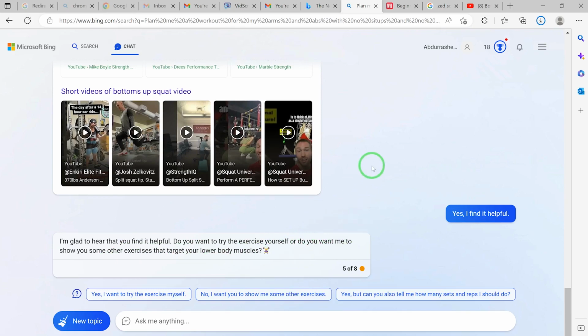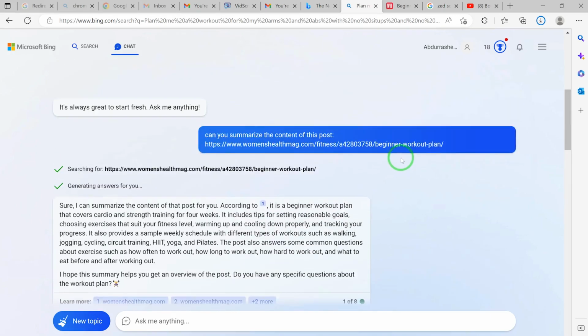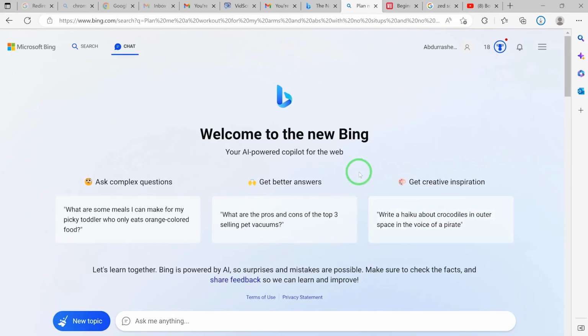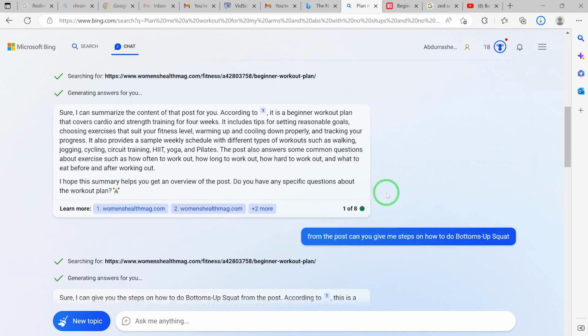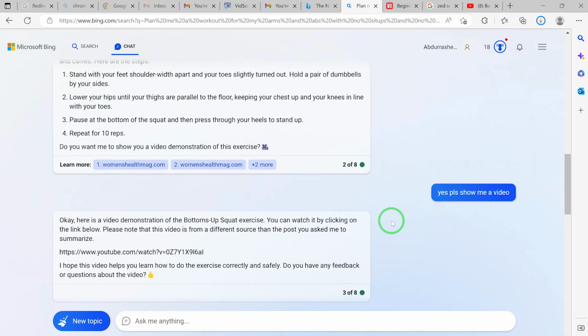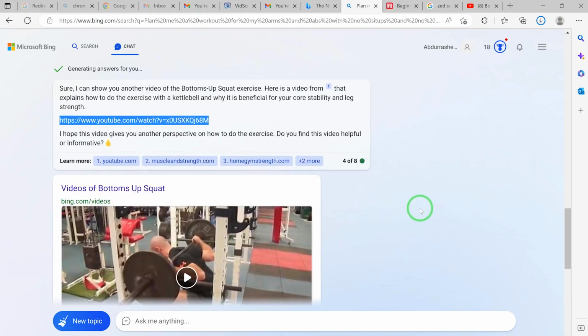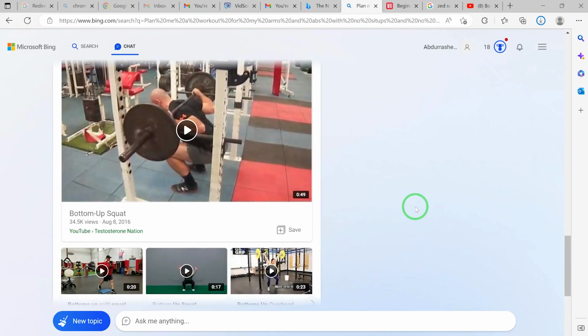No need. I have understood what you're talking about, and my main purpose for this prompt, for creating this topic, is to show you how we can link, or attach, a blog post or a website link, and this Bing AI will be able to analyze the content and give you a summary, or even be very specific about questions related to areas within that particular post, and it will give you answers directly. I think this is superb and wonderful. So please go ahead and give it a try, and let's see what you can do with it.